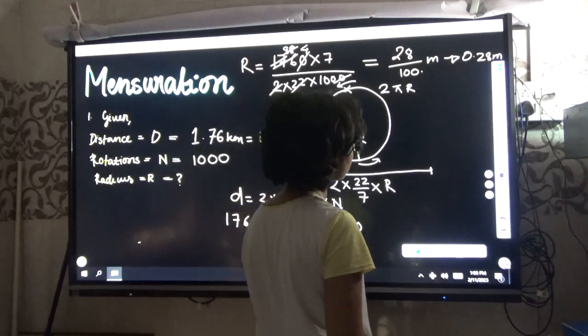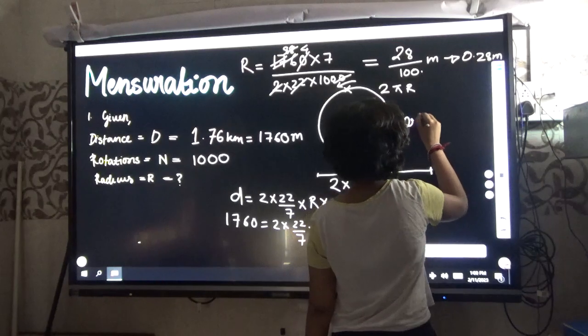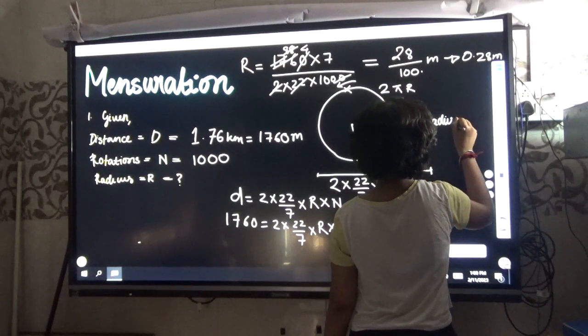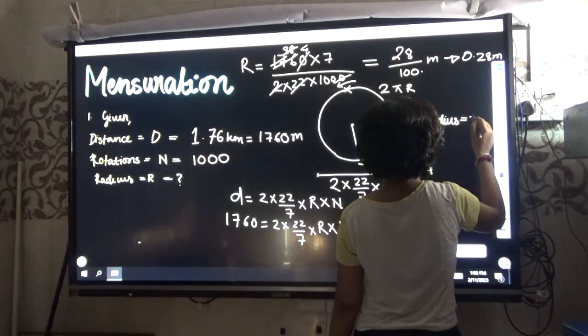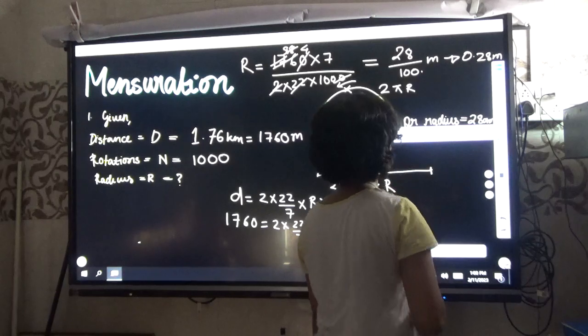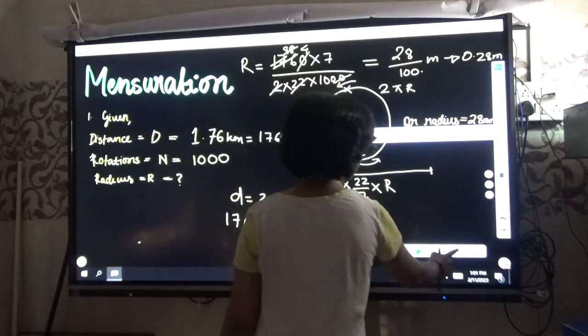So it is 28 centimeter. Or write radius equal to 28 centimeter. Now go to next page.